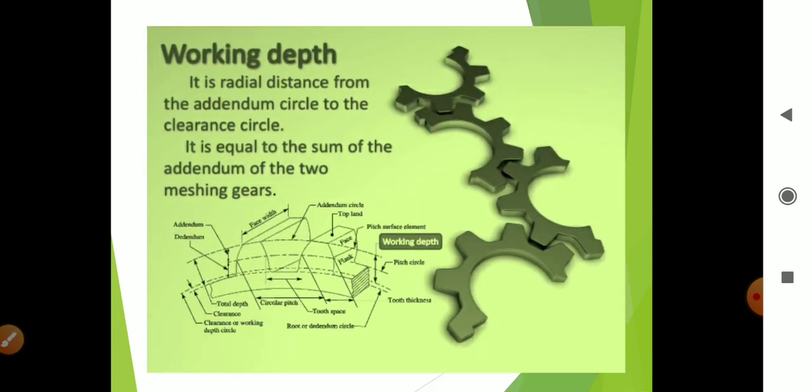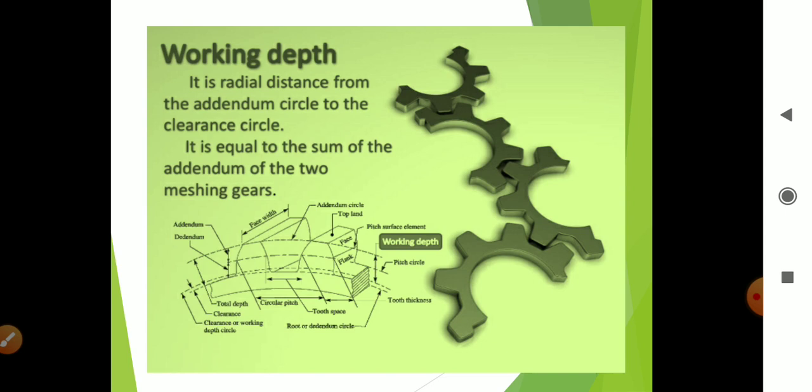Working depth. What is different here is that we are going to differentiate between total depth and working depth. We have already seen the total depth. Now we are going to see working depth. The working depth is defined as the radial distance from the addendum circle to the clearance circle. What is meant by clearance circle? We already saw the clearance circle. It is simply the distance from the addendum circle to the clearance circle.